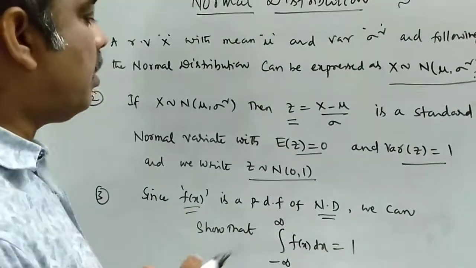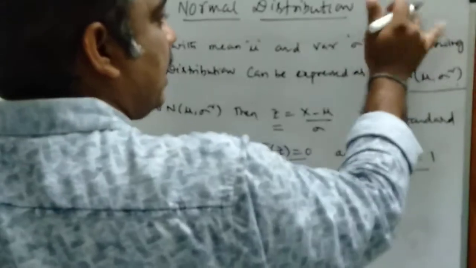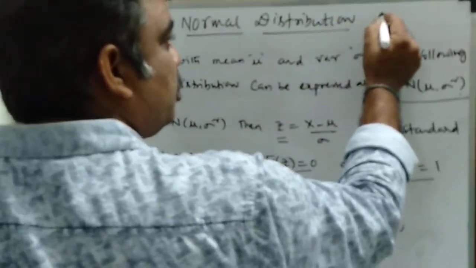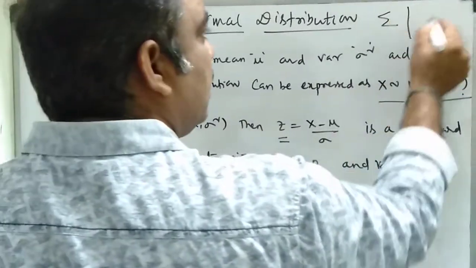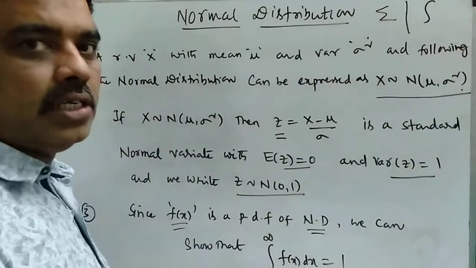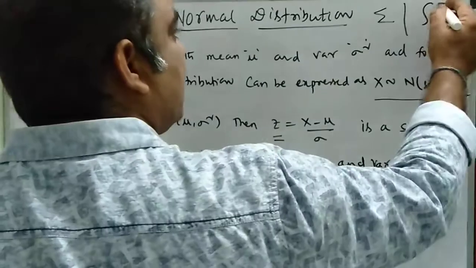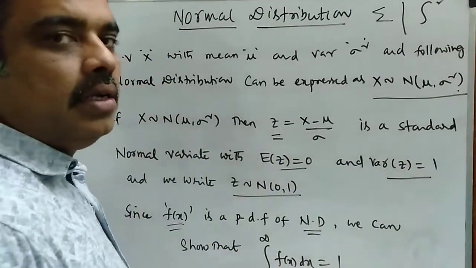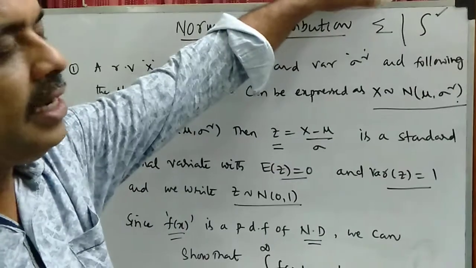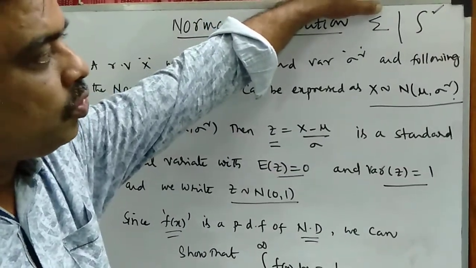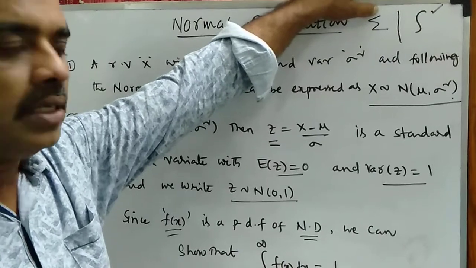You should remember one point: in discrete distributions we use the sigma notation. Here we use the integral notation because it takes all the values in between the range, so we go for the integral sign because it is a continuous distribution. In discrete distributions we take only integral values, so there we use only the summation notation. Clear?